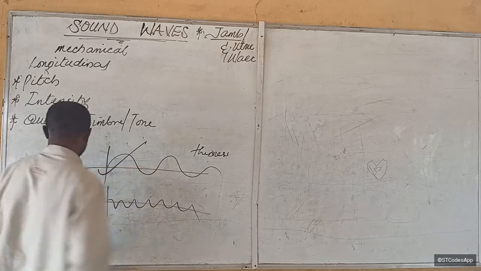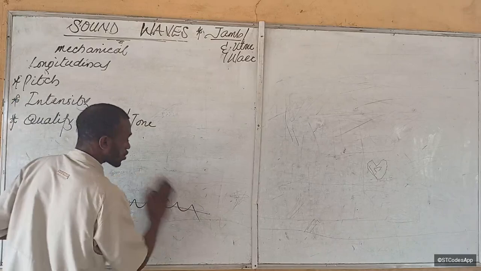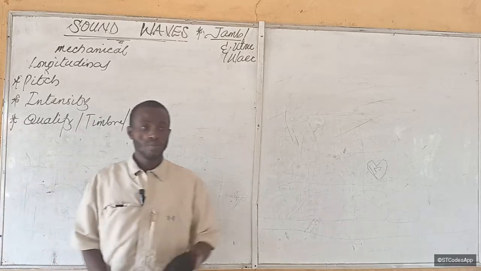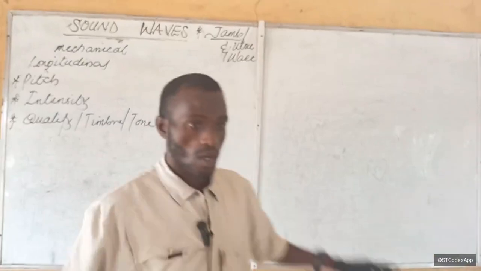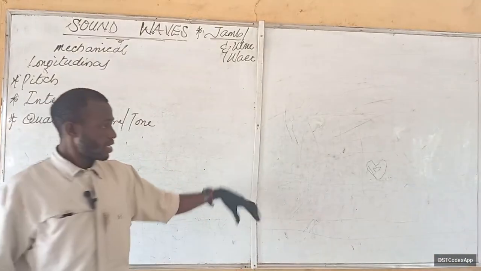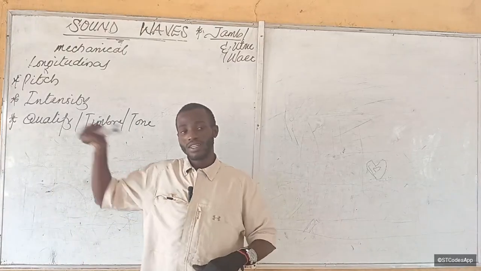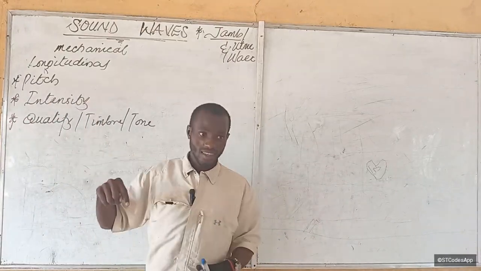Right, so that's the thinness of sound. On the musical scale, if you press a key on the keyboard on the lower end, the sound will be lower than on the upper end, right?